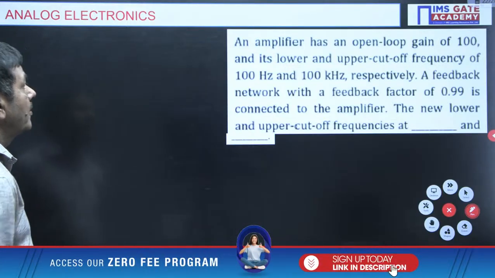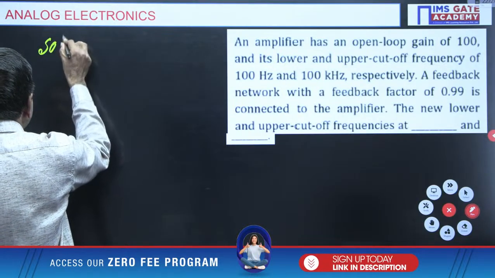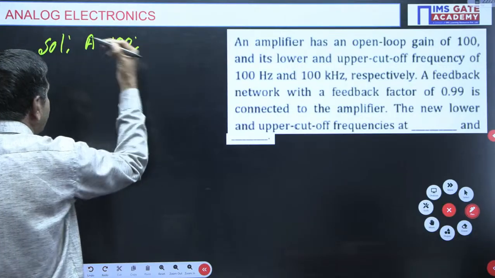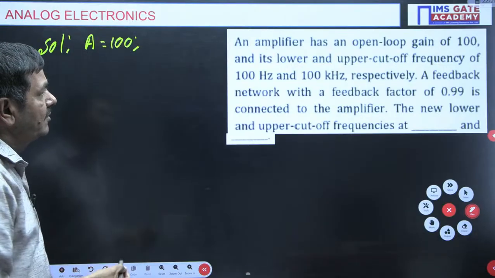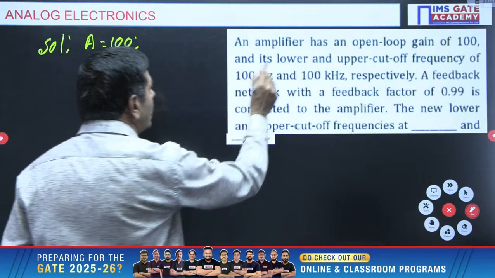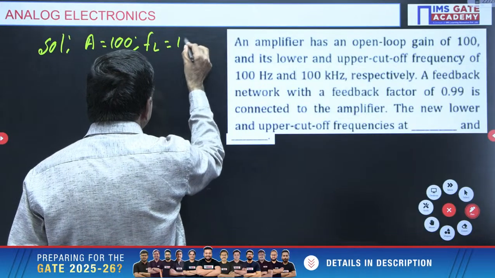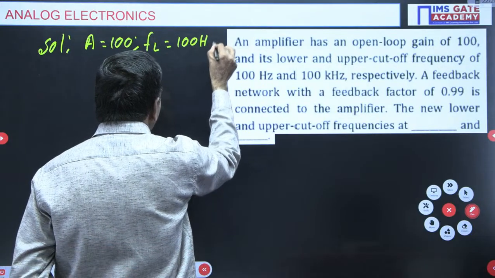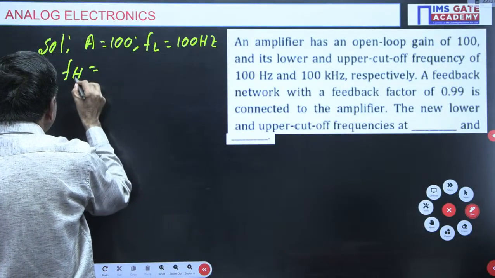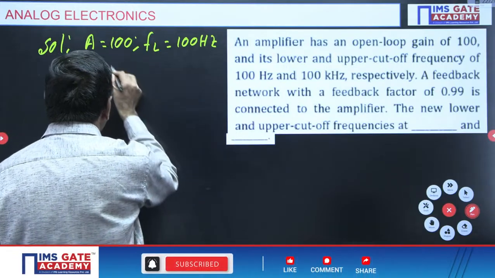What is given in the problem here? The open loop gain is given as 100. I can take that value as A. A is given as 100 directly in the problem. This model question is also sometimes asked in GATE. The lower and upper cutoff frequencies are given. FL is given here as 100 Hz, and the high cutoff frequency FH is given as 100 kilohertz.